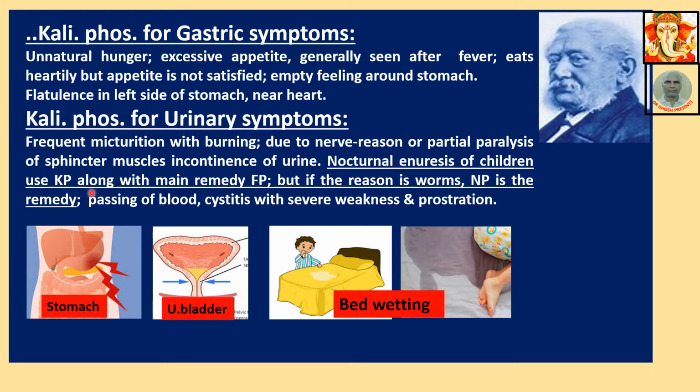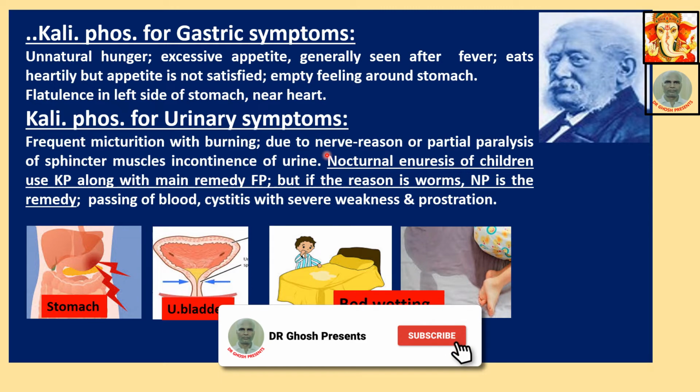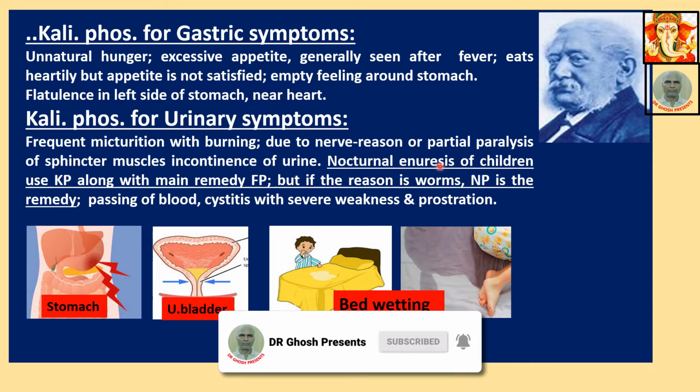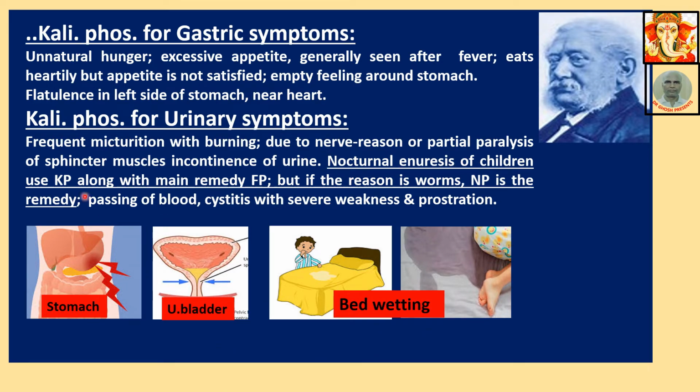Use KP along with main remedy FP. This is very important and you will need this very often in a chamber. Nocturnal enuresis, nightly discharge of urine by children in the bed. Use KP along with main remedy FP. KP, you know, FP, Ferrum Phos, KP, this medicine. But if the reason is worm, if you come to know that there are worms in the abdomen of the boy or rather children, then you give NP, Natrum Phos. Passing of blood, cystitis with severe weakness and prostration. This is the corresponding picture.